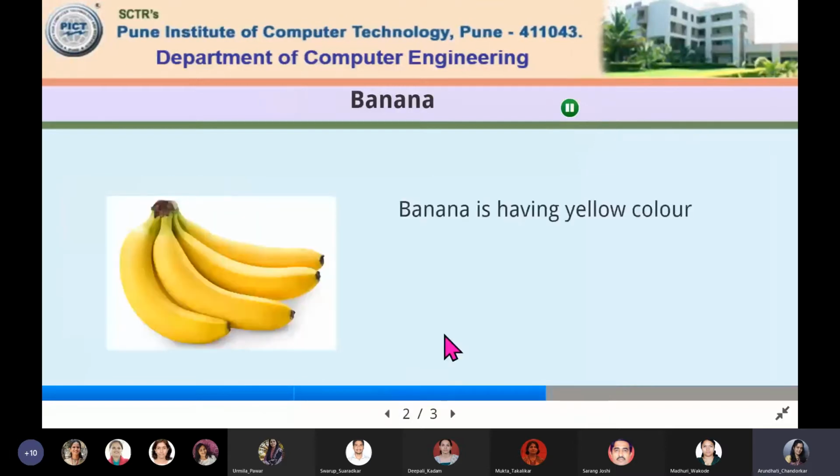It is having yellow color. So now here I have enabled autoplay. So in the two slides itself it has been tested. The student will see a picture of banana, something written about banana, and like a teacher speaking something about banana precise to that particular slide, because the next part is yet to come, questions.